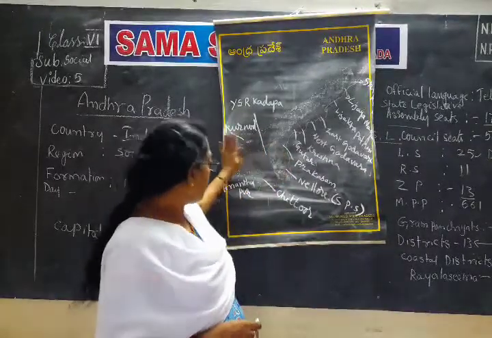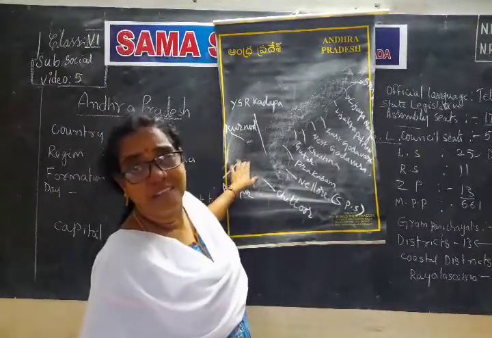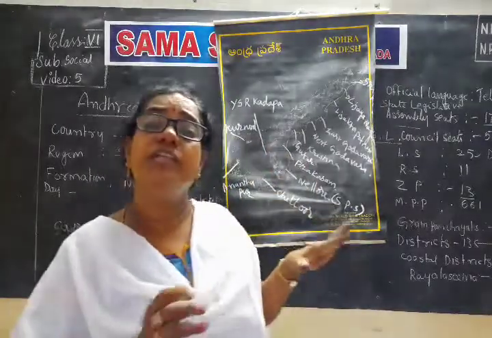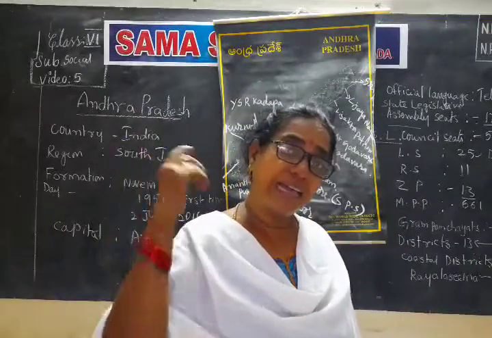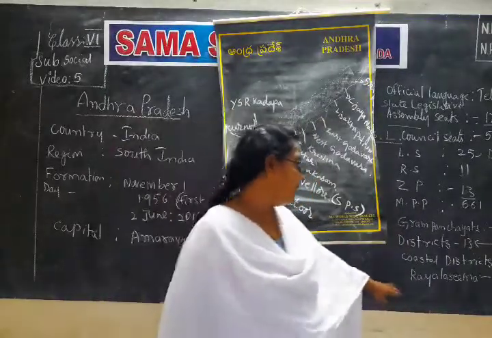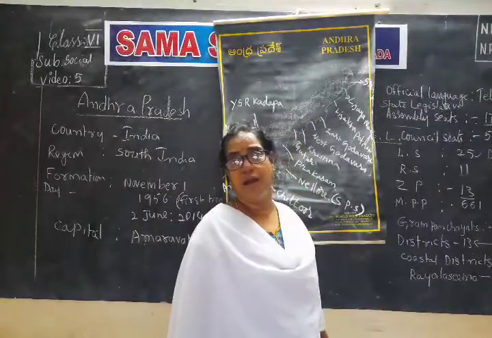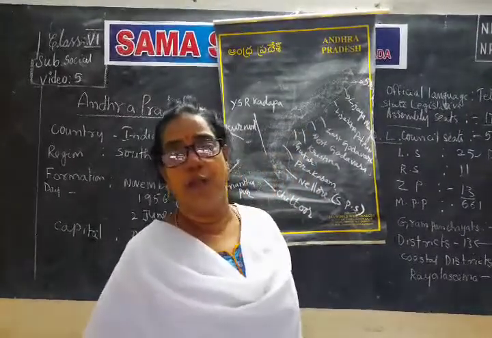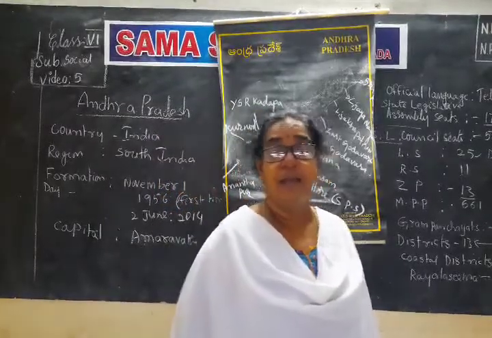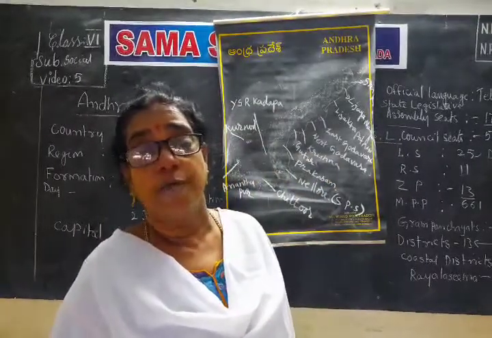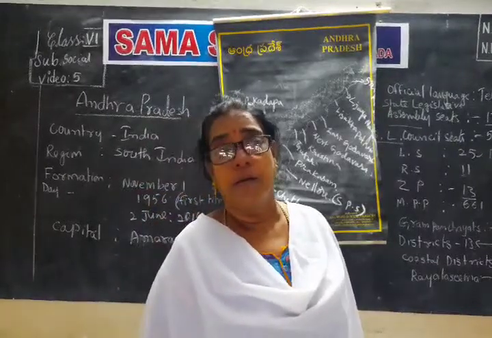If you come to Rayalaseema, rains are very less and it is covered with rocky areas. It is not suitable for agriculture. In the olden days it was Ratnalaseema, and there they would also get precious stones like diamonds.